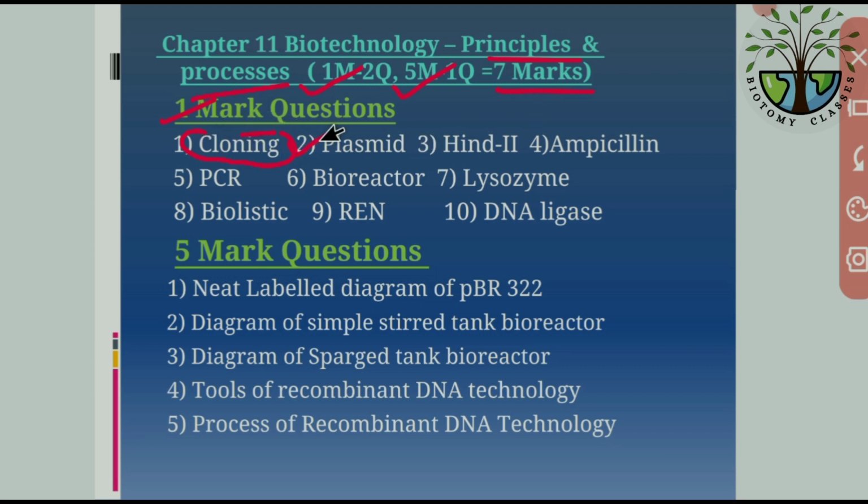Plasmid is the autosomal small sequence of DNA mainly present in prokaryotes. HindII is a restriction enzyme, the first enzyme, and ampicillin is the resistance gene, and PCR is polymerase chain reaction. Bioreactor is mainly used for biotic agents, and lysozyme is also a type of enzyme. Biolistics also involves bioactive agents, and restriction endonucleases, and DNA ligase is used to join the molecules. So you have to write the meaning and expansion of the word.